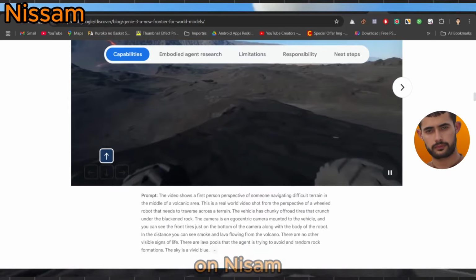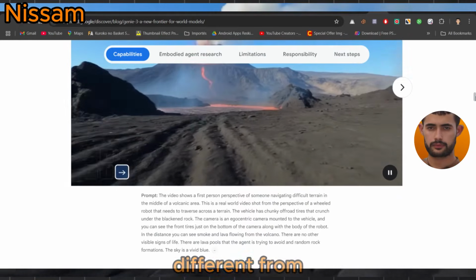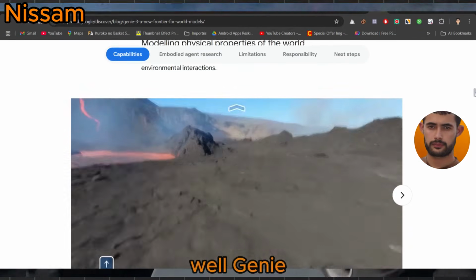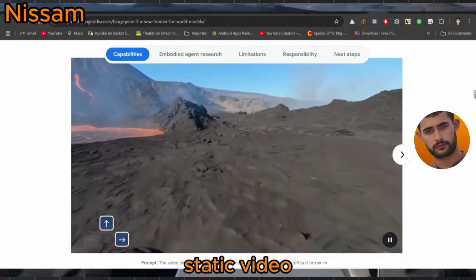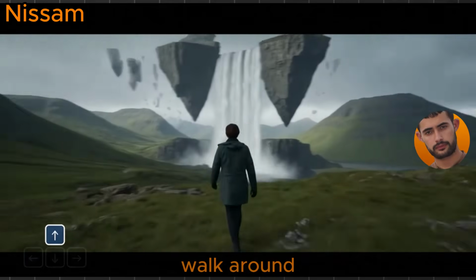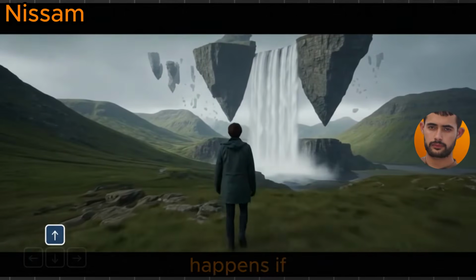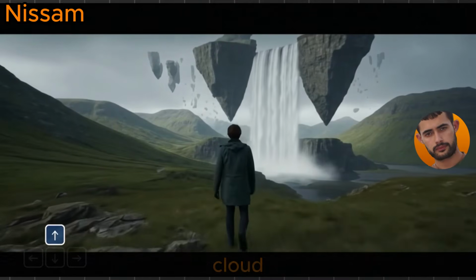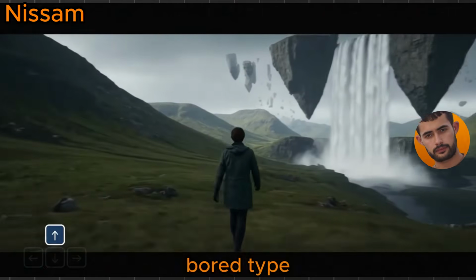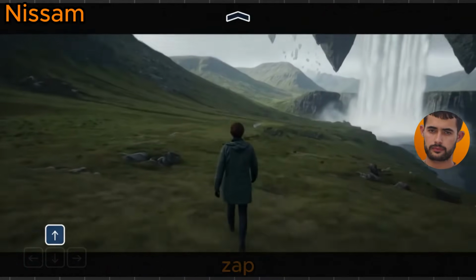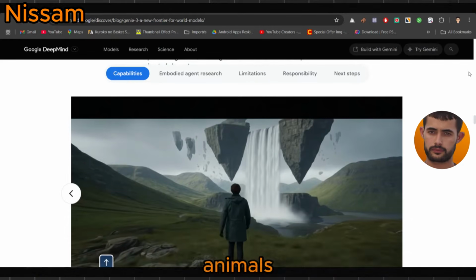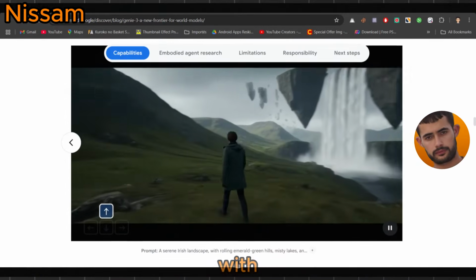But hang on. Nissam, how's that different from other AI tools that make pictures or little videos? Well, Genie 3 isn't generating a static video. You can actually explore and interact with the world. Walk around, poke at things, maybe even see what happens if you try to ride a pizza delivery cloud. It's not fixed, it's dynamic. And if you get bored, type a new prompt and zap. The whole world morphs on the fly with new weather, animals, buildings, or whatever your brain can come up with.